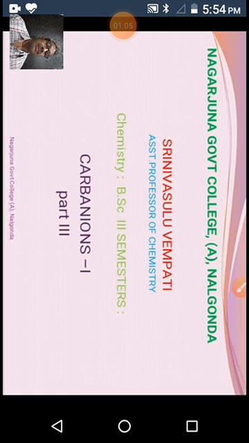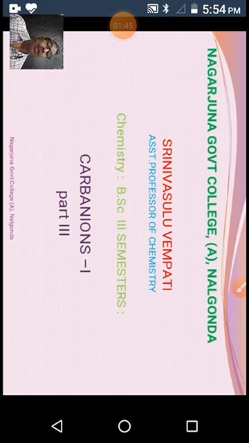How are carbanions generated? We have discussed different types of generation of carbanions. How can we assess the stability of a carbanion? What are the factors that stabilize the carbanion? We have discussed these. In the next part, we discussed the acidity of alpha hydrogens, which are linked to electron withdrawing groups. Then we compared the acidity of different hydrogens with pK values.